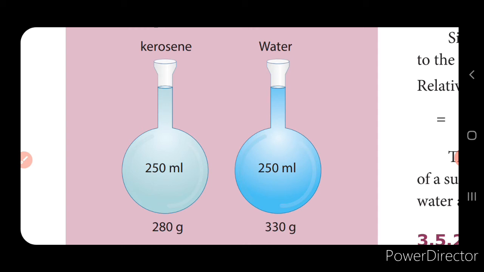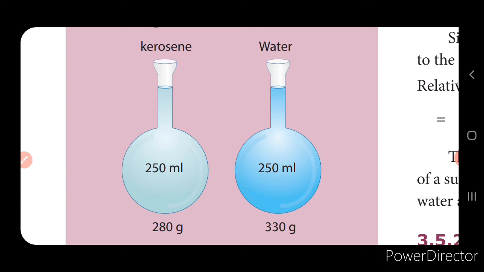Why is the flask filled with water heavier? This is because of density. To understand density, let's make a small calculation. We are going to calculate the mass per unit volume. We know that the mass of the kerosene is 200 and the volume is 250. So 200 by 250 gives 0.8.